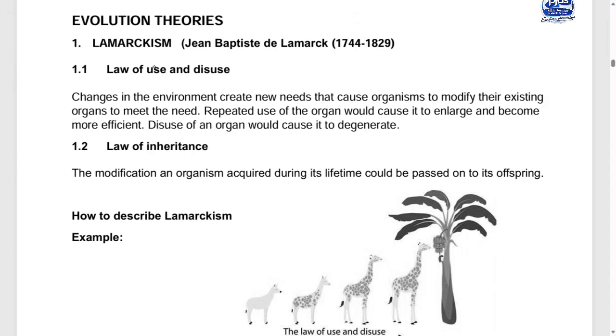We have the theory of Lamarck, Jean-Baptiste de Lamarck, who was born around 1744 and died around 1829. This guy proposed the law of use and disuse and the law of what? Inheritance of acquired characteristics. Under the law of use and disuse, he says that changes in the environment create new needs that cause organisms to modify their existing organs to meet the need.